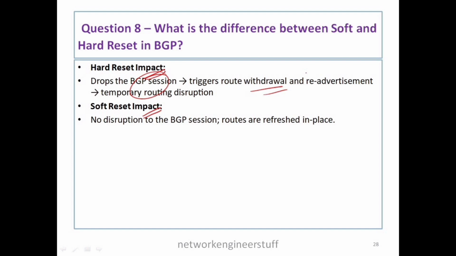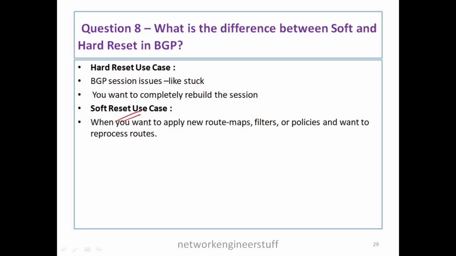It completely breaks the session, so all the routes are withdrawn and again re-advertised. In a soft reset, there is no disruption in the BGP session. The routes are just refreshed. You will use soft reset when you apply a new route map or filter policies and want to reprocess the routes. This is the use case of soft reset. And for hard reset, whenever the BGP neighborship is stuck, you will use hard reset.